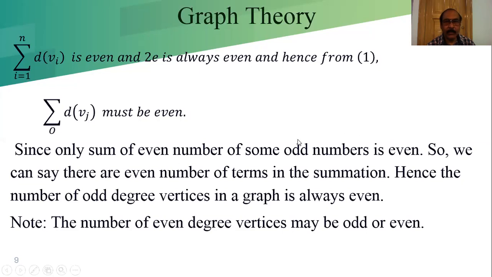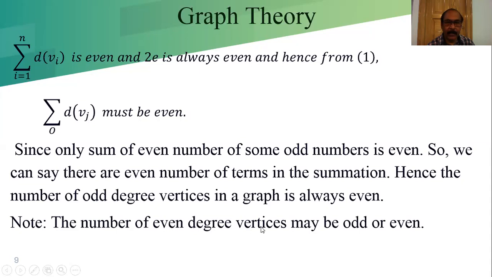Even number sum is always even, so we can say there is an even number of terms in the summation. Hence, the number of odd degree vertices in a graph is always even. When the sum of odd numbers is even, then in counting, the number should be even. So hence, we can conclude that the number of odd degree vertices in a graph is always an even number.